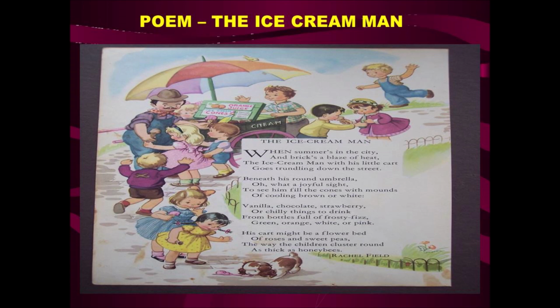While coming on the streets, it produces the sound of a bell ringing. So on hearing this sound of the bell, the children as well as the old people gather around the streets and wait eagerly for the ice cream man to come. After seeing the ice cream man, they gather around him and get ice cream from him.